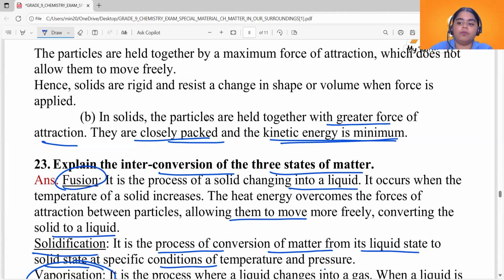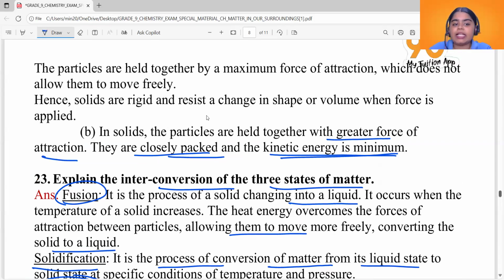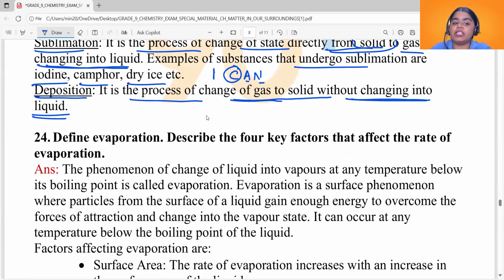All right. Now, see the next question, question number 24. Define evaporation. Describe the 4 key factors that affect the rate of evaporation. Now, evaporation we just discussed, right?